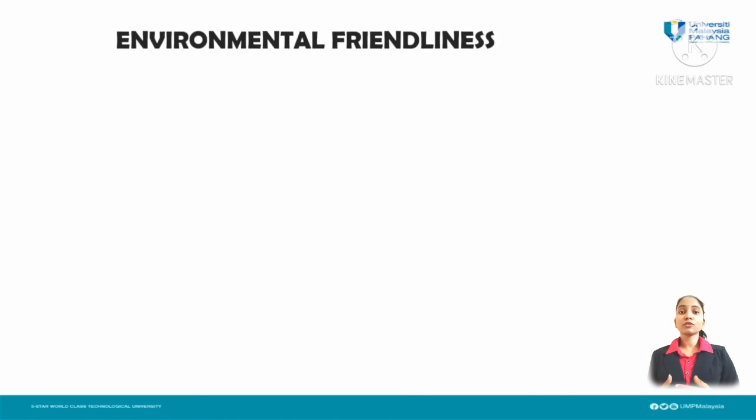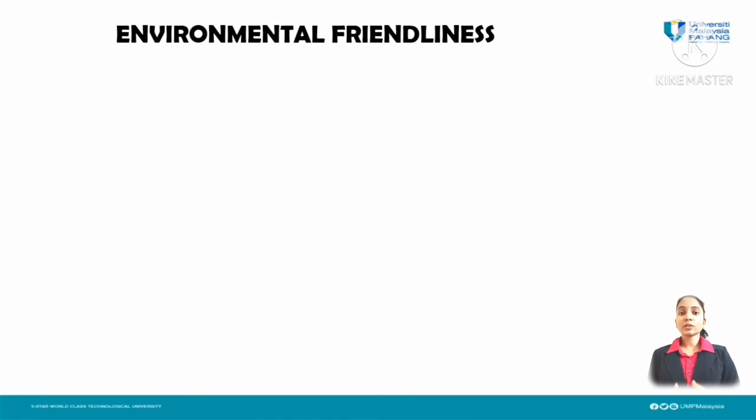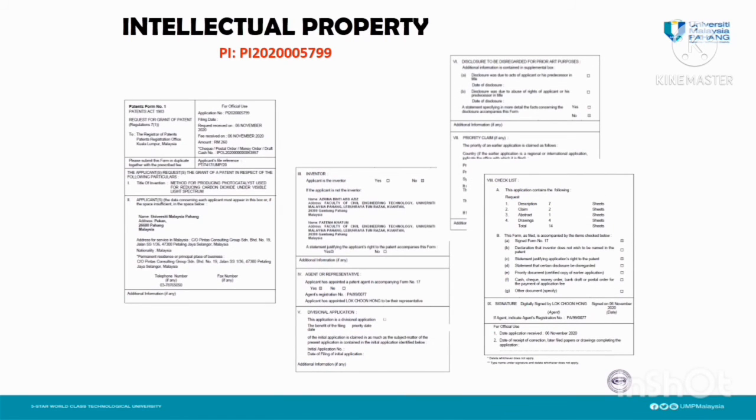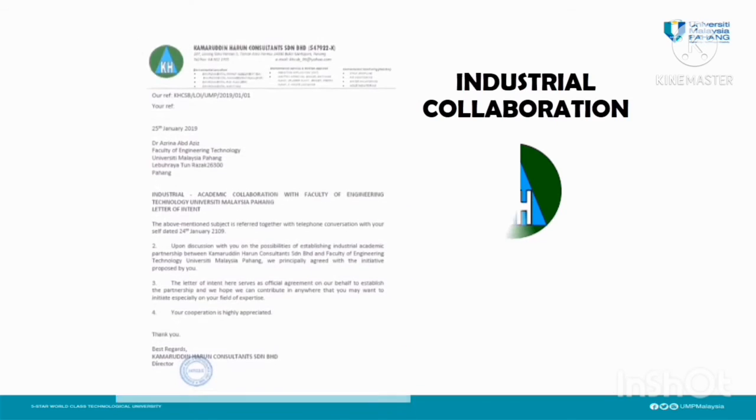Owing to its environmentally friendly features, this invention also leads to fruitful implications of novel photocatalysts extending towards the gas phase photocatalytic conversion of carbon dioxide to light hydrocarbon. The light hydrocarbon CH4 methane can be used as an alternative source of energy, a great enhancement in the performance of the reduction of greenhouse gases, and this work signifies both energy and environment. Next slides are about the form and template of intellectual property and industrial collaboration.